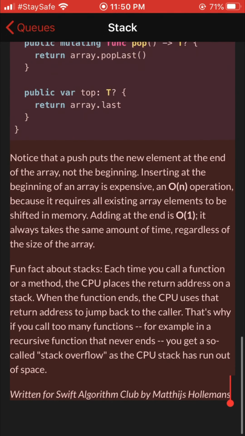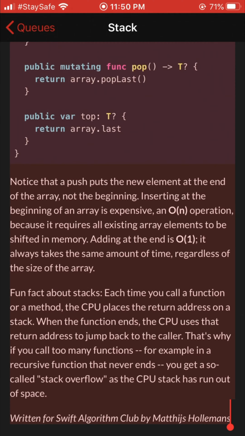Notice that a push puts the new element at the end of the array, not the beginning. Inserting at the beginning of an array is expensive, an O(n) operation, because it requires all existing array elements to be shifted in memory. Adding at the end is O(1). It always takes the same amount of time, regardless of the size of the array.